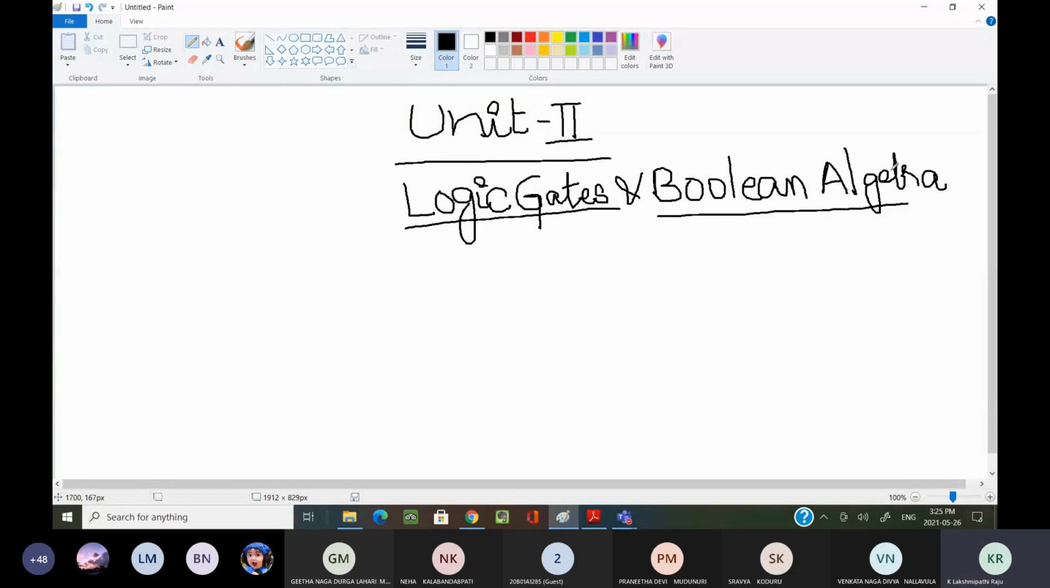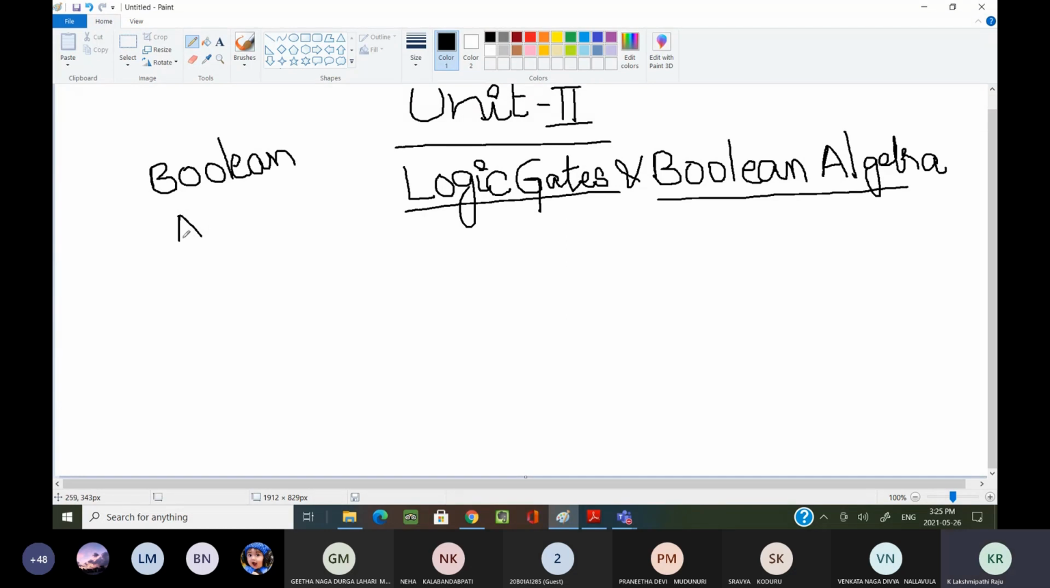Now, if you know anything about Boolean algebra, can someone unmute and tell me what is Boolean algebra and who proposed this Boolean algebra? What is the purpose of this Boolean algebra? Why are we using Boolean algebra? If you know any details about Boolean algebra, try to unmute and tell me.